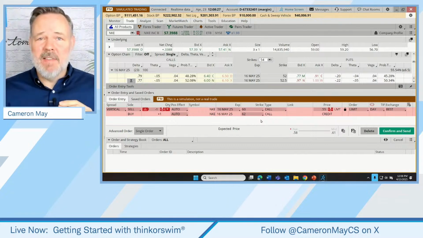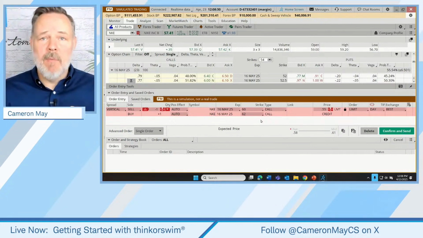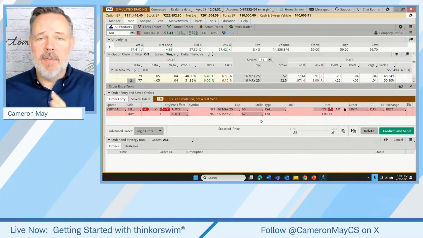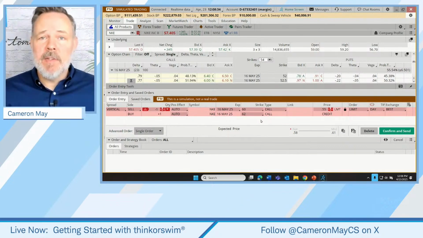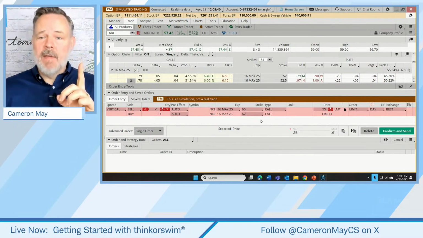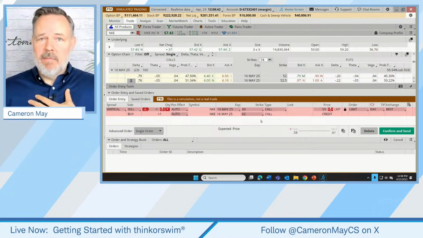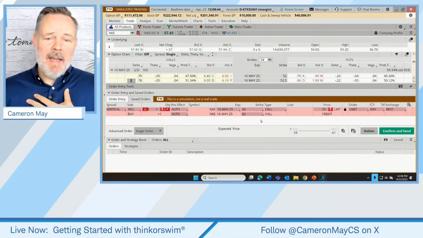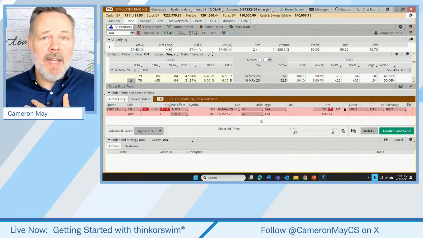I get requests in the chat window all the time. When I'm doing an option trade in particular, people say, hey, can you throw that onto the risk profile? Can you put that on the Analyze tab? And I usually don't. Here's my reason why. In my estimation, this is just my opinion, the Analyze tab is almost too good at what it does.